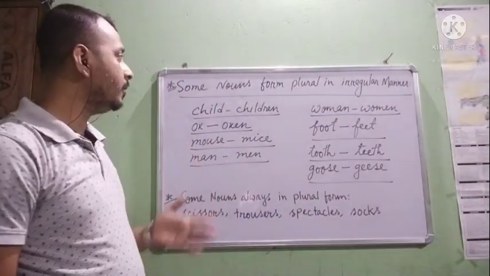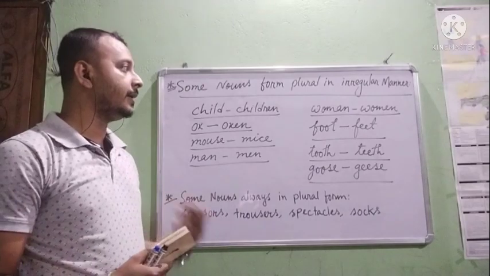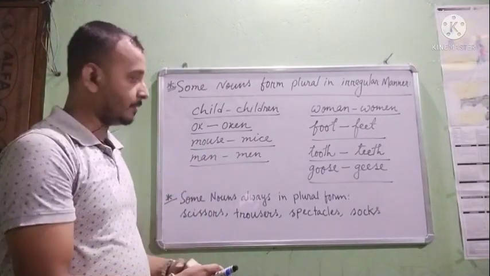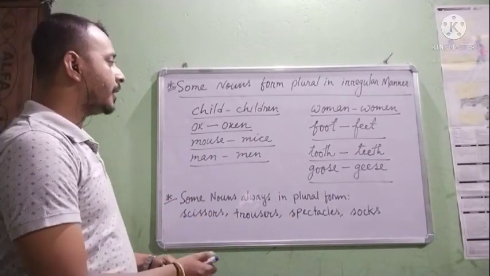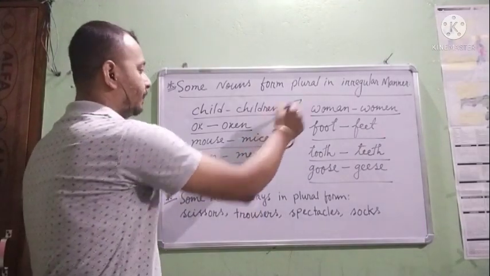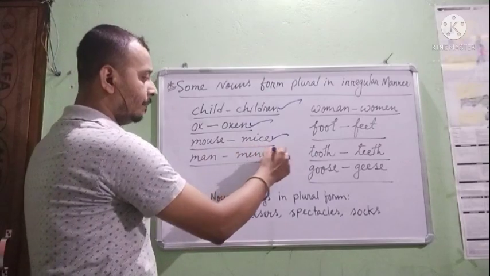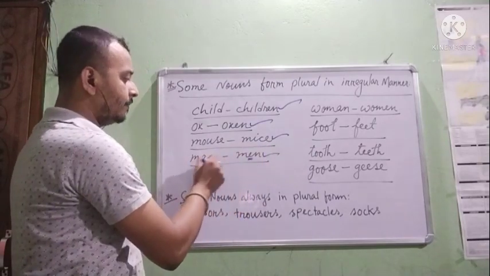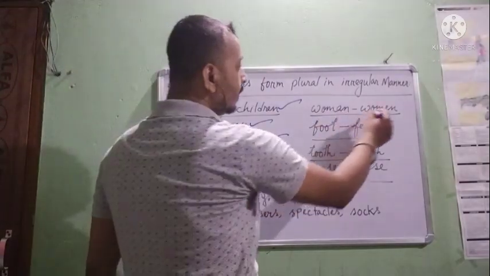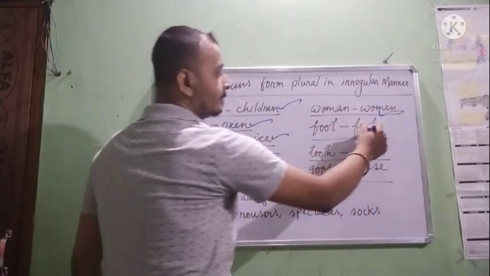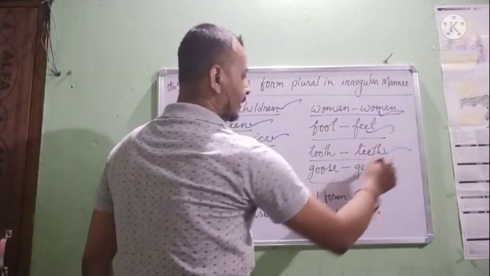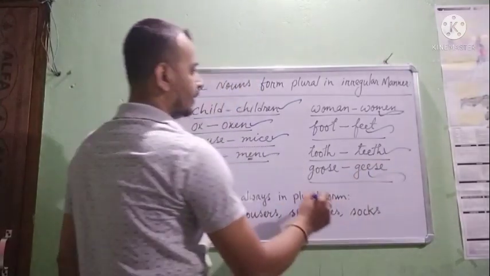Students, the irregular nouns are here on the board, as you can see. Please see, like child, children, ox, oxen, mouse, mice, man, men. Only E is the change here. Woman, women, foot, feet, tooth, teeth, goose, geese.